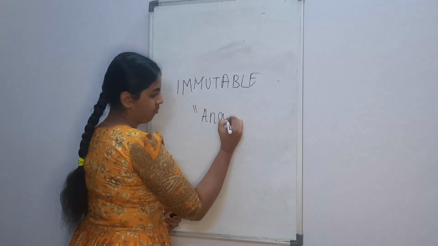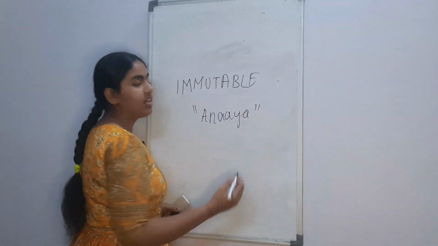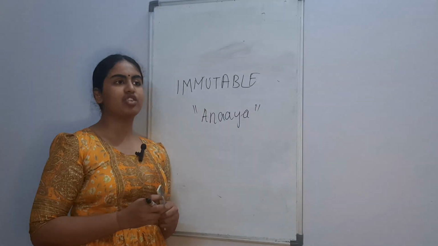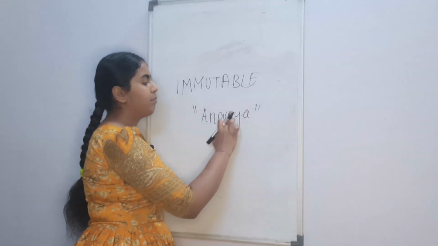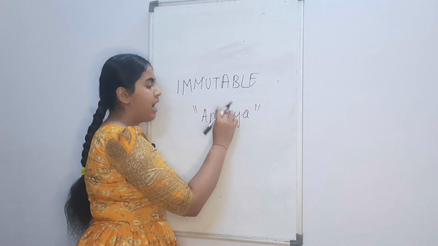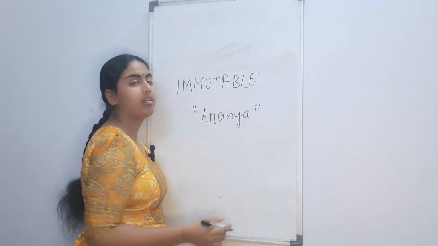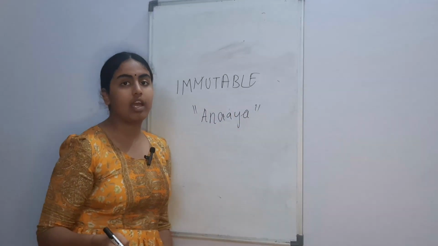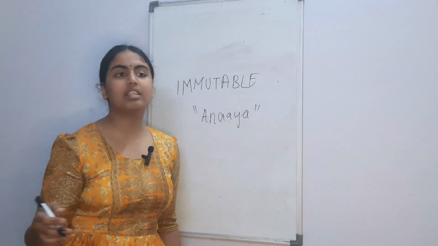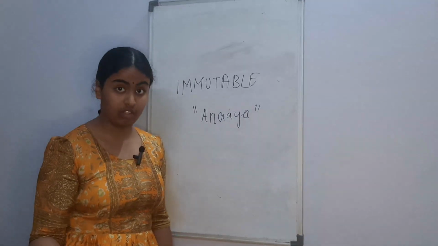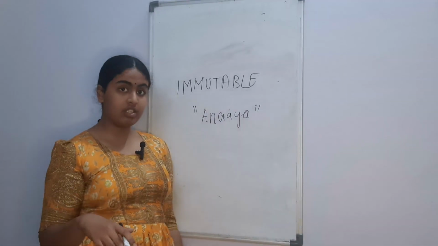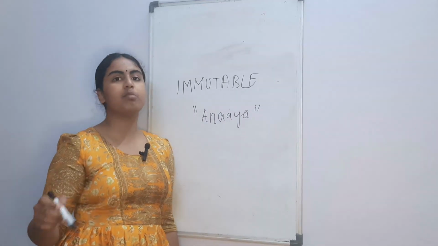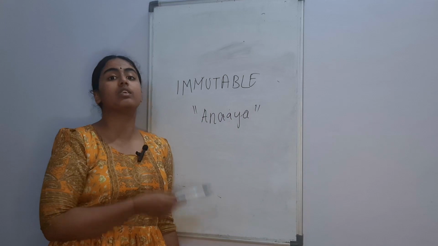Okay, Anaya. It is the name of a person, right? But let's say you made a typo and you actually want to change it to Ananya, which means you want to replace this A by an N. You can't do that. You can't change it however you want. Now, since you've made it Anaya, it is going to stay Anaya unless and until you use some certain function. Okay, so without functions, it is not possible, and even with a function, it is not possible because the change is not made in the original string.